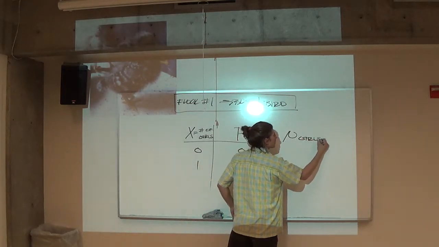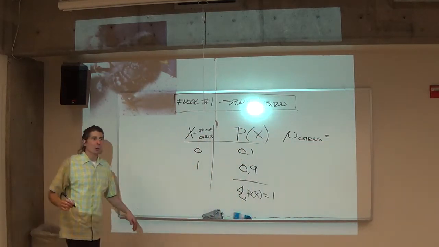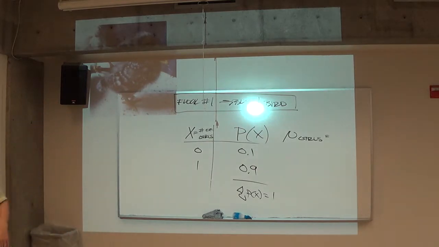On average, what's the average number of girls per flock if my flock only has one bird in it? Can you calculate the average of that distribution? And of course you can. Careful. It's better than 50%. Because that would mean every other bird I buy is a rooster, on average. 90% means out of every 10 birds I buy, I get 9 females and 1 male. So per one bird, what's my average?